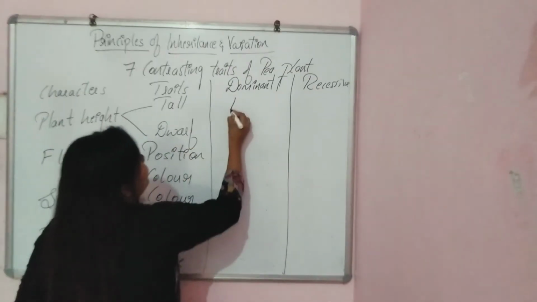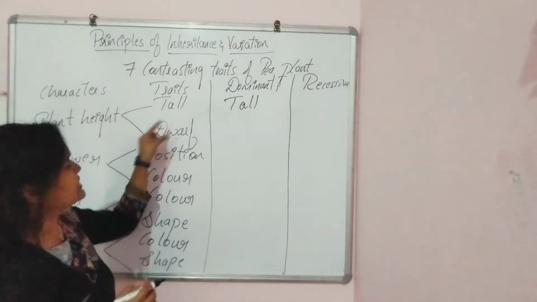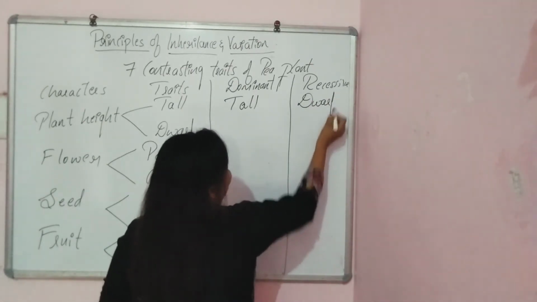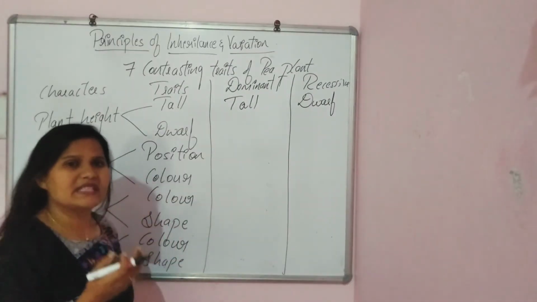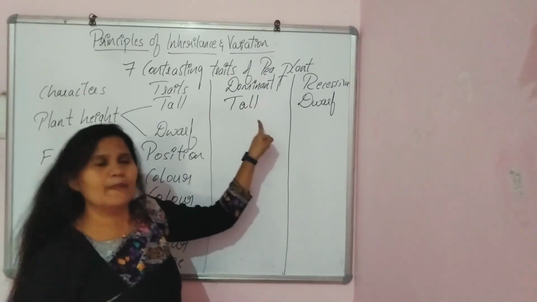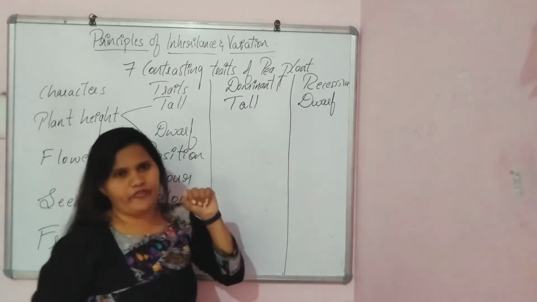Where the tall is the dominant trait, because many of the pea plants were tall, only some were dwarf. Hence dwarf is the recessive character, where it cannot express its trait completely. So the dwarf is recessive as compared to the dominant, when tall is dominant than the dwarf.